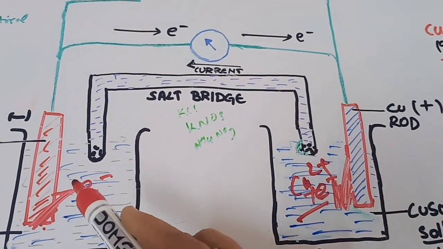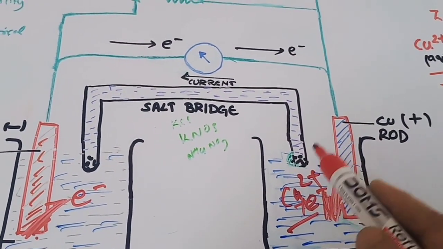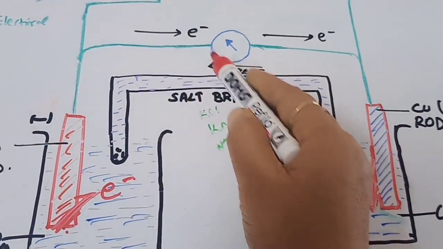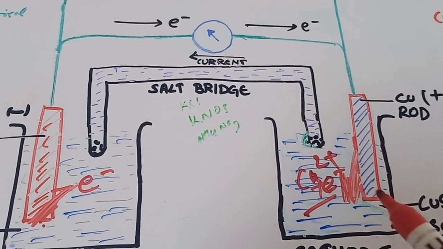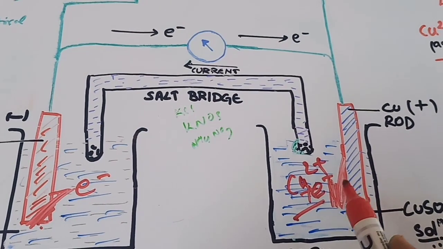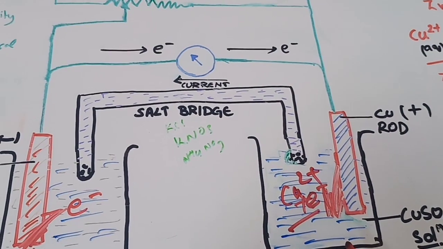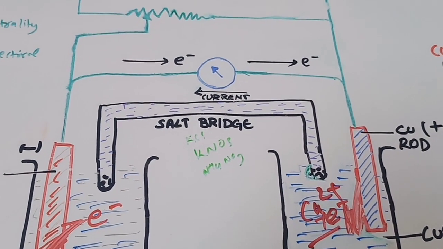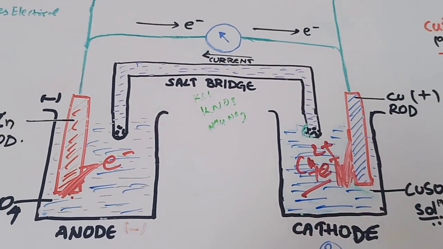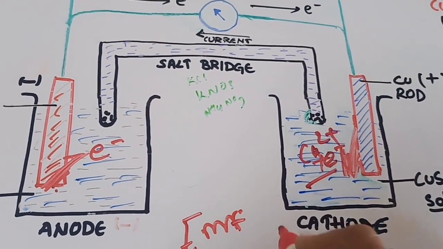This anode will produce the electrons, so it will push them towards the cathode, and the cathode attracts the electrons. So two forces are acting, which means the electrons will flow. These two forces constitute the driving forces, or we can say the electrical pressure that sends the electrons through the circuit. As a result of this driving force, the electromotive force or the cell potential is created, and this electromotive force is our cell EMF or the cell potential.